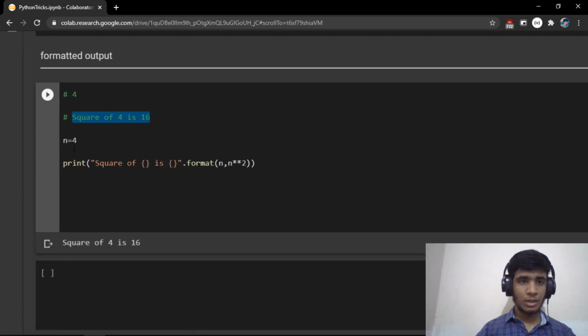This is something like in C or C++ where we use percent d with printf. The same thing here, but in Python we can do it more flexibly by calling dot format.